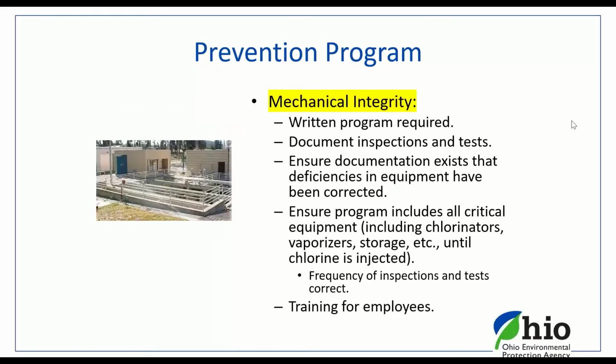Now we have mechanical integrity. Written programs are required for mechanical integrity as it pertains to that particular chlorine process or sulfur dioxide process.